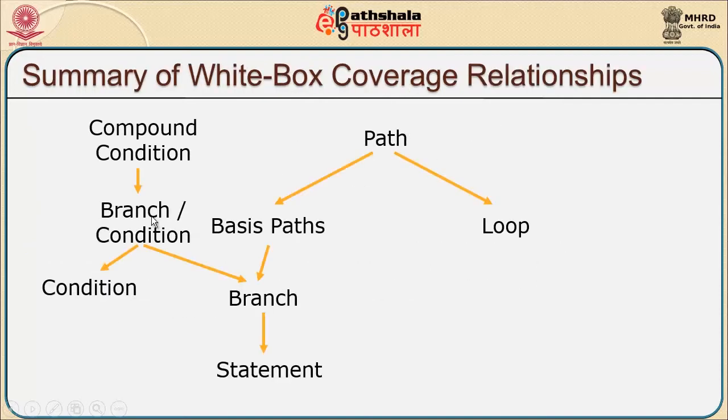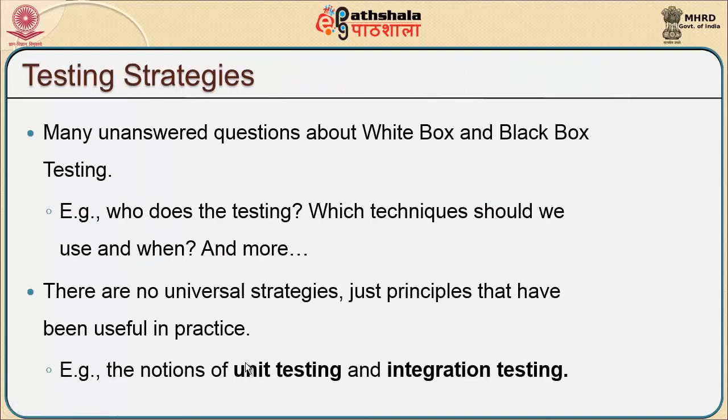So, as an overall statement, to cover the white box relationship, we have looked initially at the paths as basis path and loops. From the basis path we have arrived at branches, and we have also looked at compound conditions. Through compound conditions, which means we are including branch and conditions, or from the branch we generally derive statements. From this, we also try to understand the various strategies which are associated with testing.